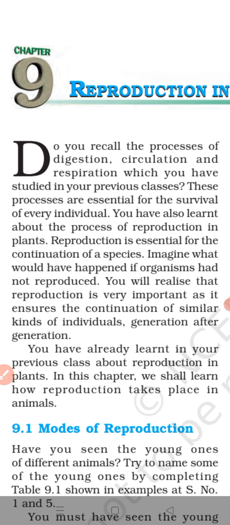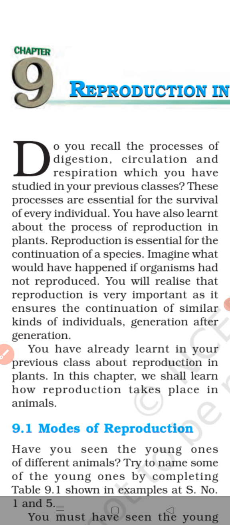Next, you may have also learnt about the process of reproduction in plants in class 7. Right? Why is reproduction essential? Reproduction is essential because it ensures the continuation of a particular kind of species. Reproduction ensures the continuity of life on the earth.